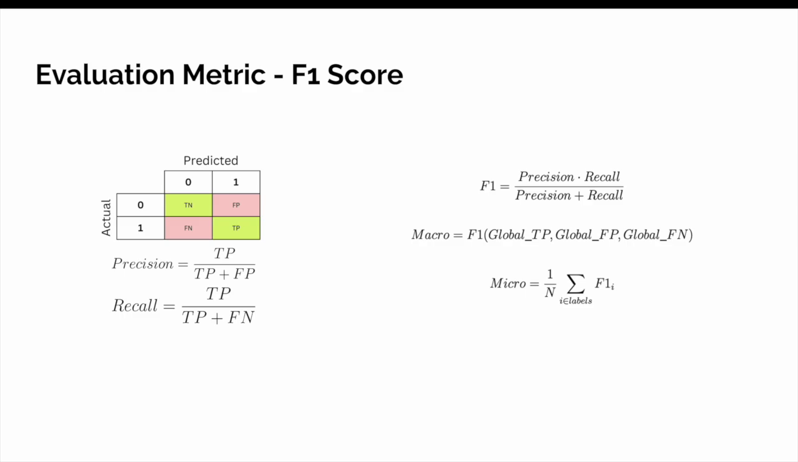Usually for multi-label problems, these metrics are used. The first one is the F1 score. It's the combination of precision and recall of the labels. They are calculated in this way. In our model we use two metrics, F1 micro and F1 macro. Micro is the average F1 score among all the labels, and macro is calculated globally.